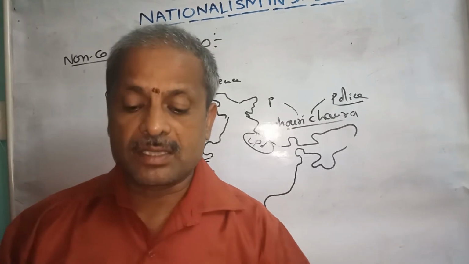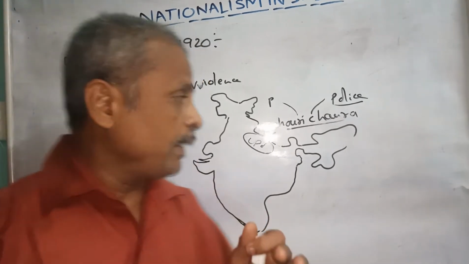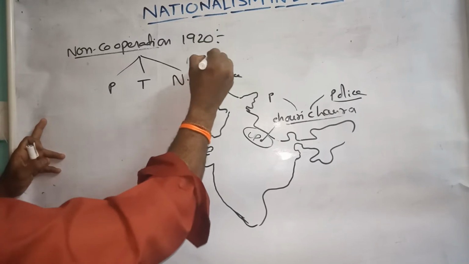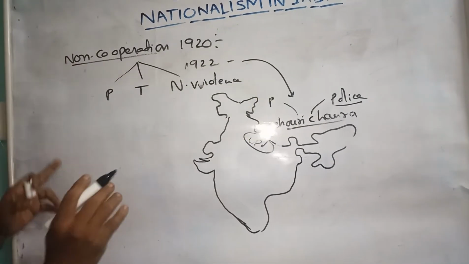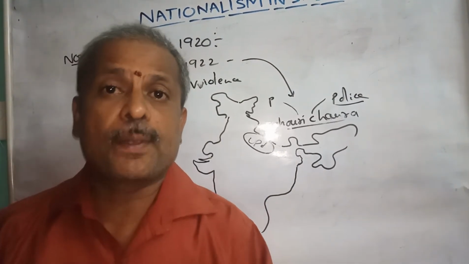And by this incident, Gandhiji suddenly stopped the non-cooperation movement. It means the non-cooperation movement was stopped by Gandhiji in 1922 because of the Chauri Chaura incident. What was the actual nature of Chauri Chaura, and the nature of the non-cooperation movement?